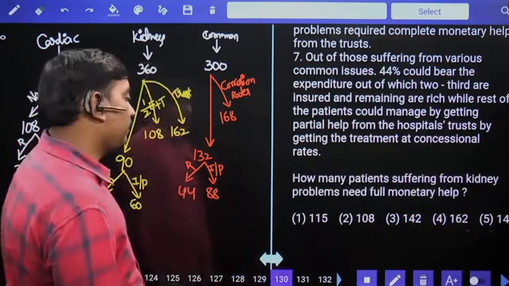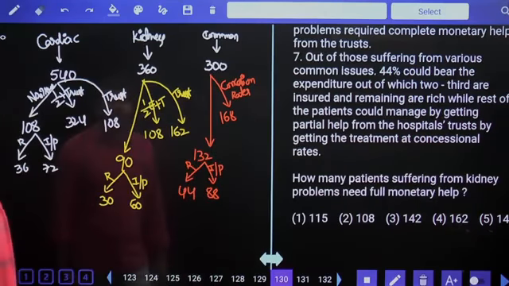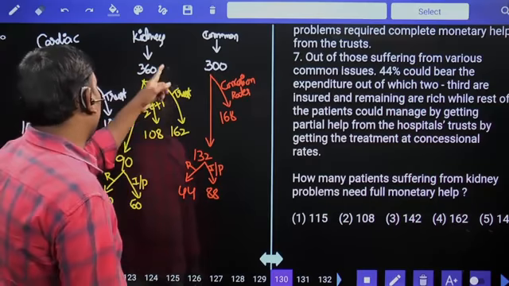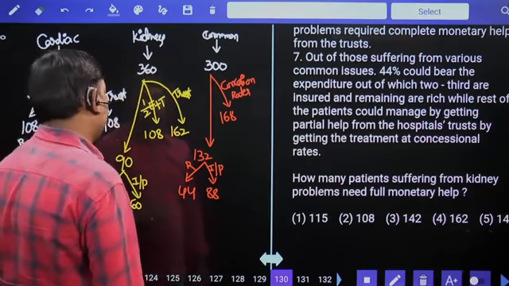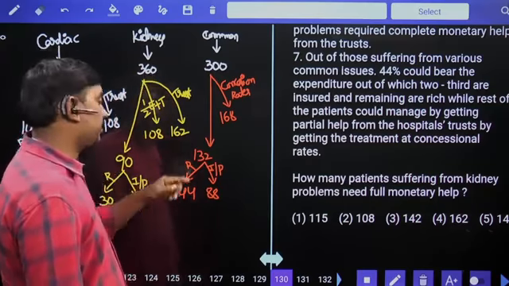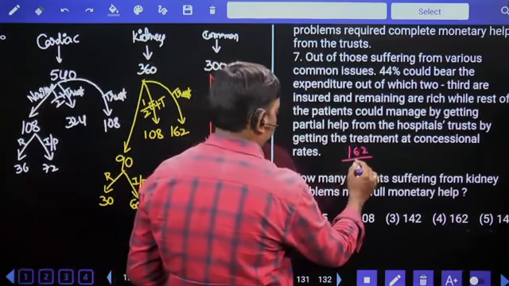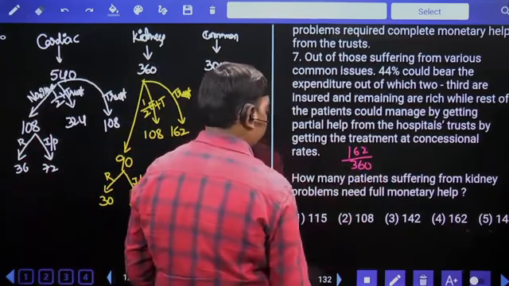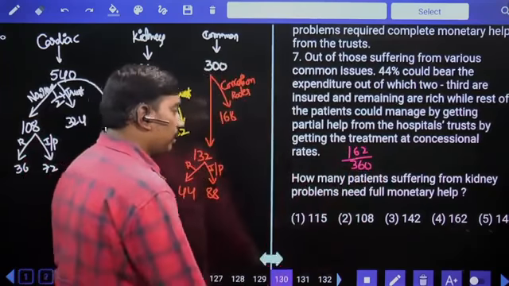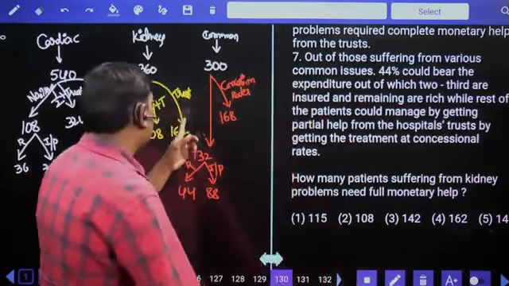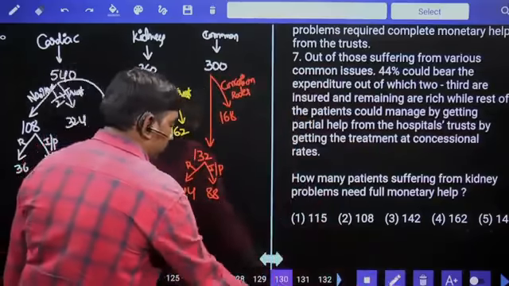How many patients suffering from kidney problems need full monetary help? Kidney problem total 360. Out of 360, complete monetary help 162. Sir, only how many patients, not percentage. So 162 patients need complete help.